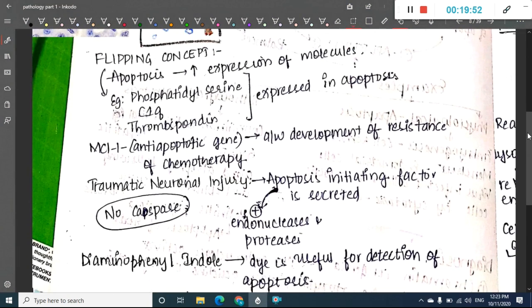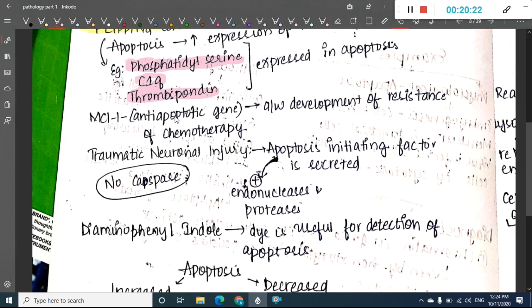Next we have one more important concept, which is called the flipping concept. So what is the flipping concept? Apoptosis will mainly increase the expression of some molecules. In apoptosis there is increased expression of molecules like phosphatidylserine, C1q, and thrombospondin. These are expressed in apoptosis. This is about the flipping concept.